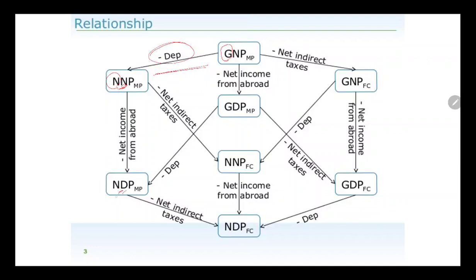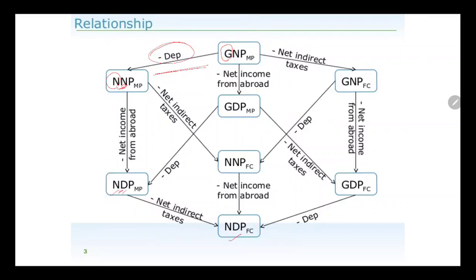Let's see the third conversion. If we want to move from NDP at MP to NDP at FC, MP and FC are basically your subscripts. Whenever we move from MP to FC, we will be deducting the net indirect taxes, as we just did in the previous slide, right?